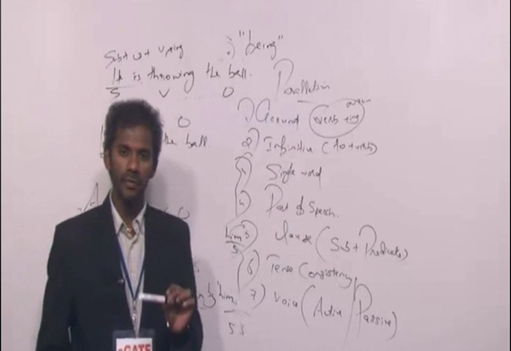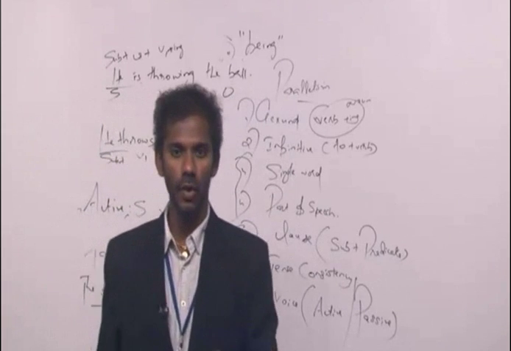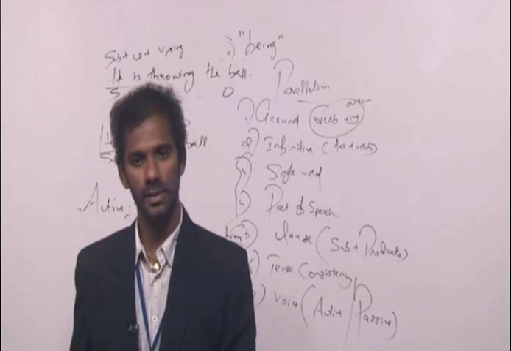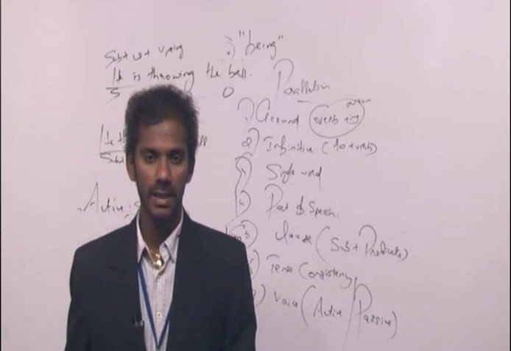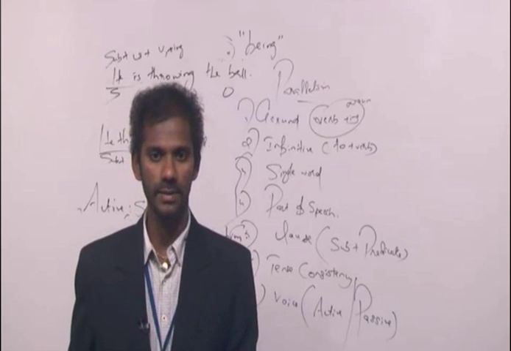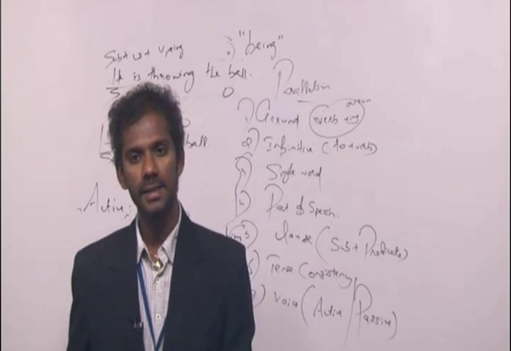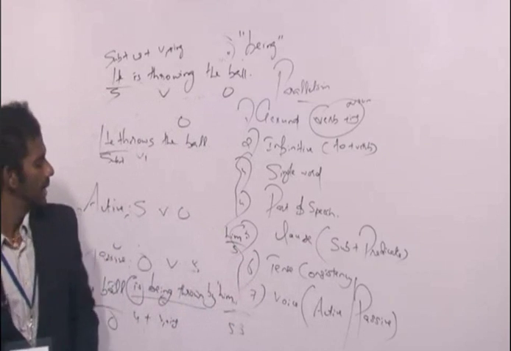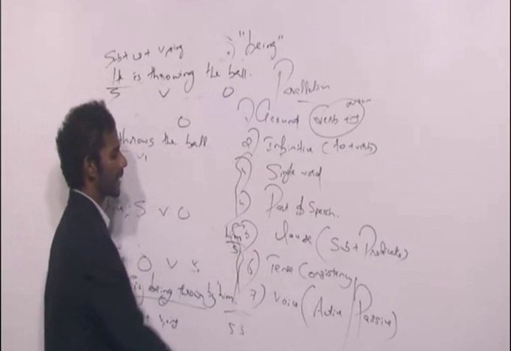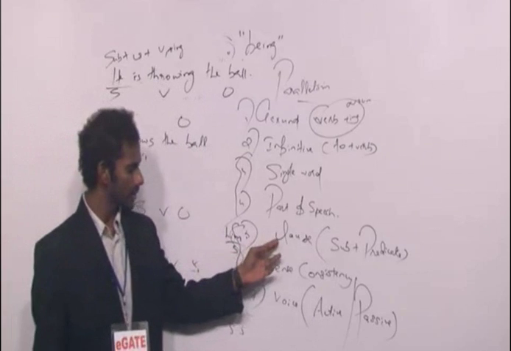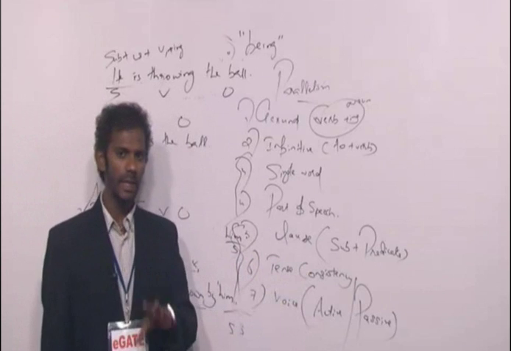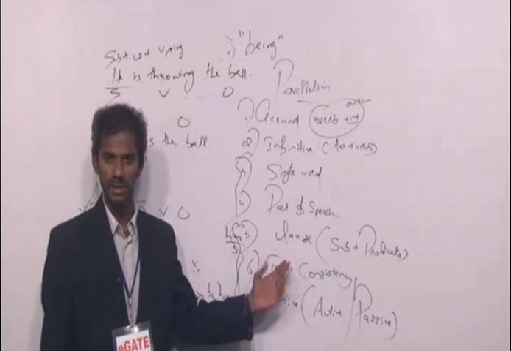So the last concept in parallelism is voice. As I said, if one idea is in the active voice, all the other ideas must also be in the active voice. Similarly, it comes in the case of long sentences only. Clear? If one idea is in the passive voice, all the other ideas must also be in the passive voice. So these three concepts must be taken together: clause, tense consistency, and voice. I'll give you an example based on these three concepts. Clear? Right.